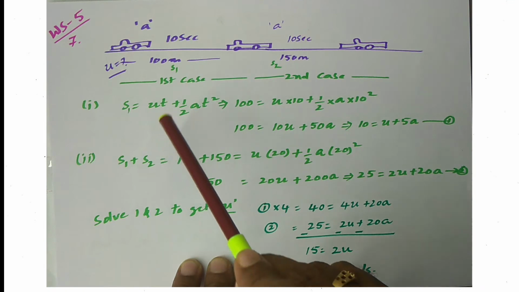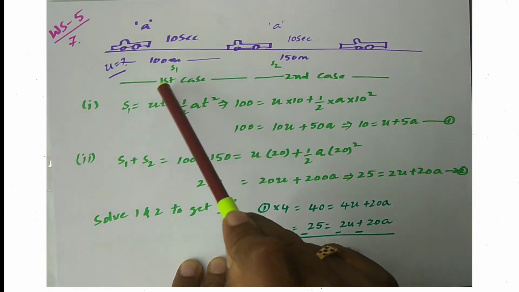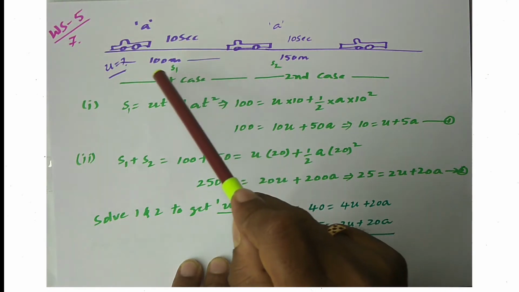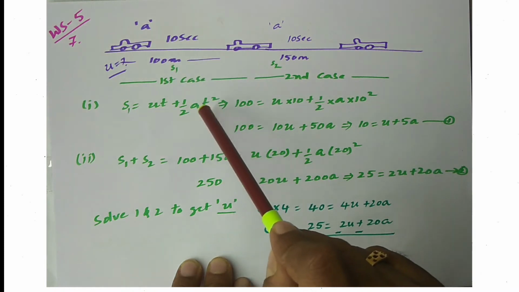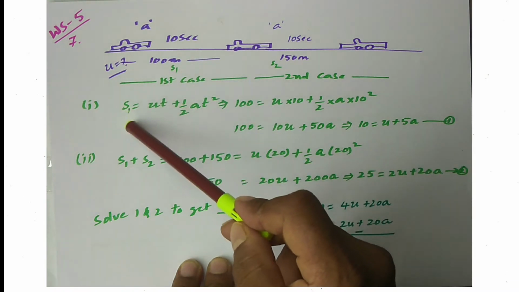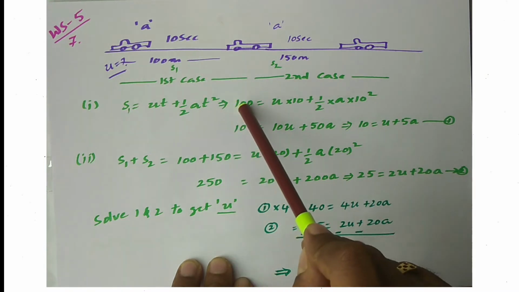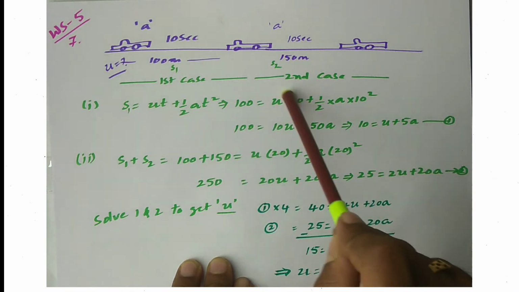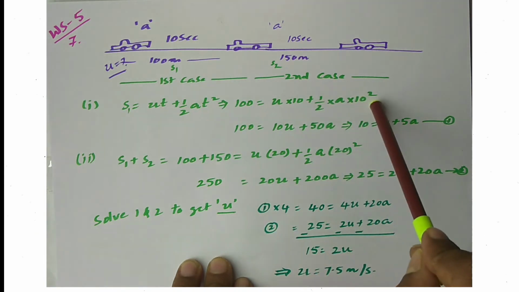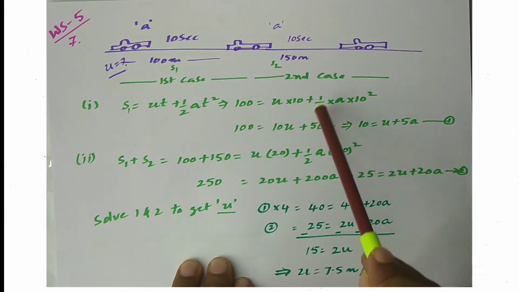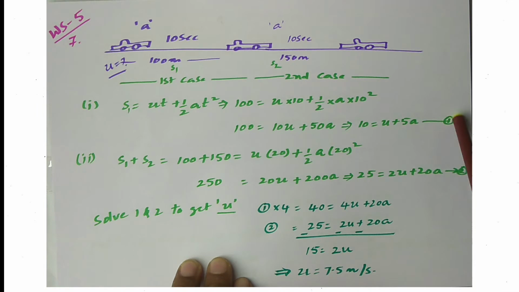In the first case, the body starts from rest and moves with constant acceleration a and travels a distance of 100 meters. So, we can use our second equation of motion, S1 = ut + half a t square. S1 = 100 = u into 10 plus half a into 10 square. Upon simplifying this, we will get equation number 1.